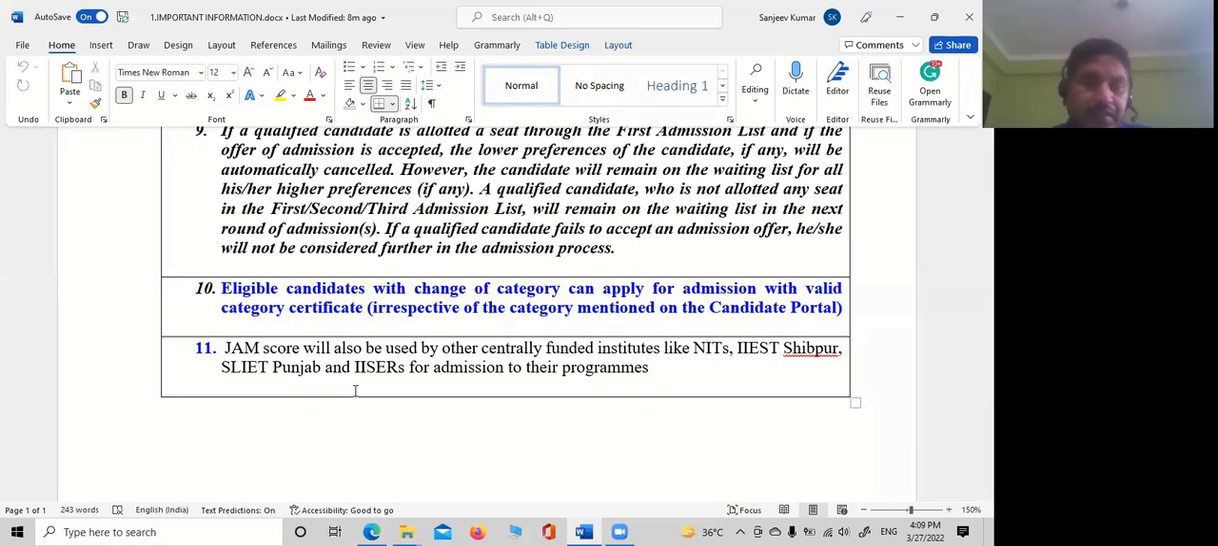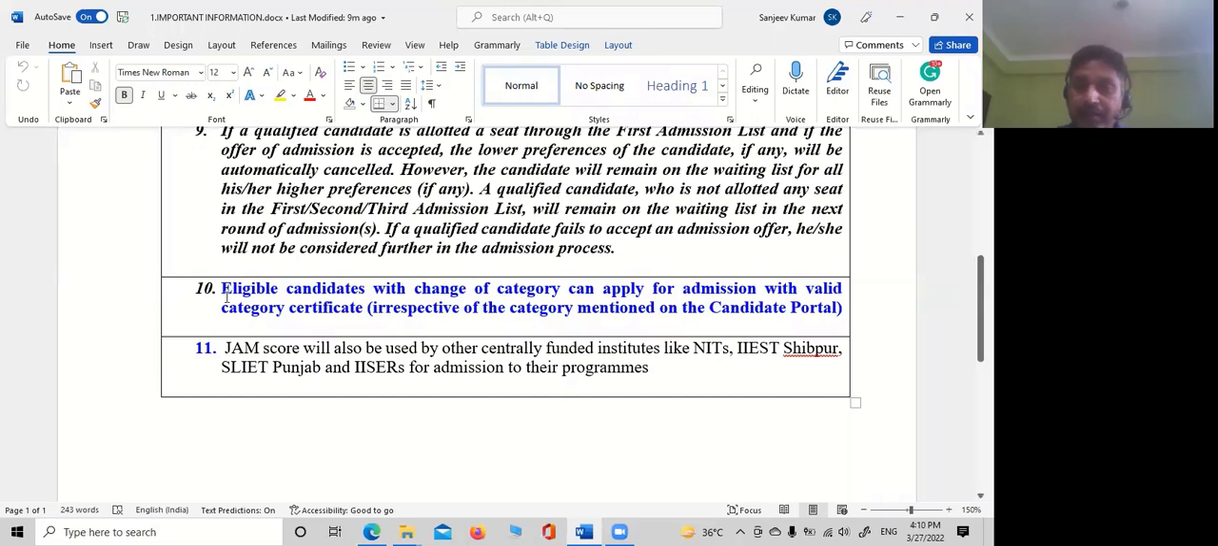This is the thing which they have written clearly. And one more thing, the eligible candidates with change of category can apply for admission with valid category certificate. I was getting calls from the students that they were not able to get the category certificate. Even if you have applied for general, but if you can provide an OBC or EWS certificate now, they can consider you for the category for which you are giving the certificate.